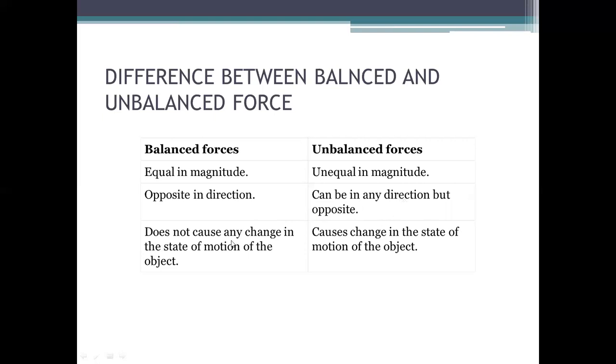Balanced force does not cause any change in the state of motion of the object, meaning the object always remains at rest or in uniform motion. But unbalanced force causes changes in the state of motion of the object. It brings acceleration in an object. So this is the difference between balanced and unbalanced force.